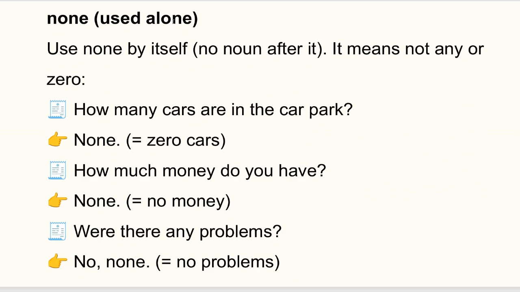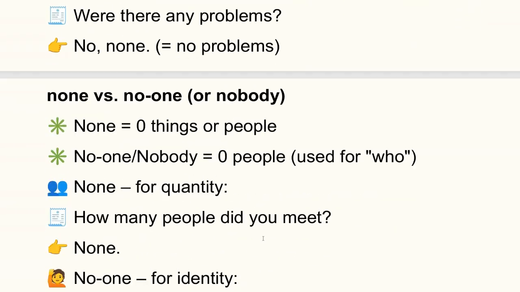None. None is used alone by itself. It means not any or zero. How many cars are in the car park? None. Zero cars. How much money do you have? None. No money. Were there any problems? No, none. No problems.